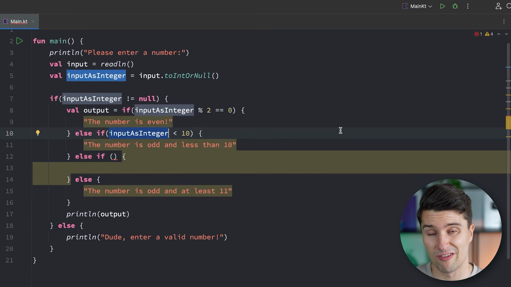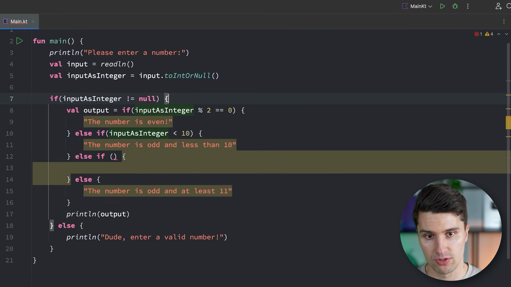For these scenarios where you have multiple conditions, what's oftentimes much more appropriate are so-called when expressions. When expressions are in the end the same idea as if conditions, but they add a little bit of syntactical sugar to it. So they make such long if else chains a little bit easier and better to read.